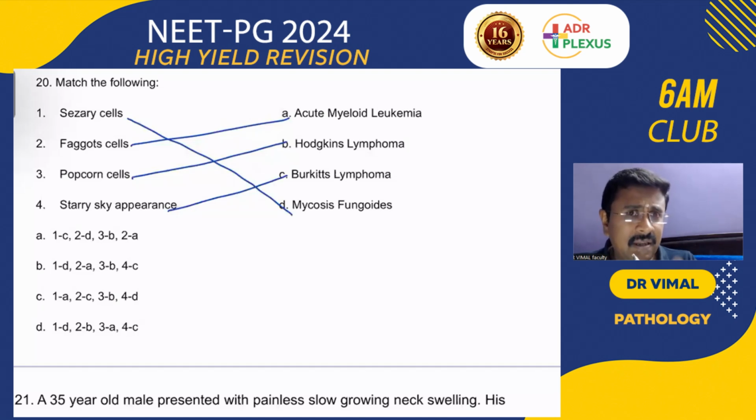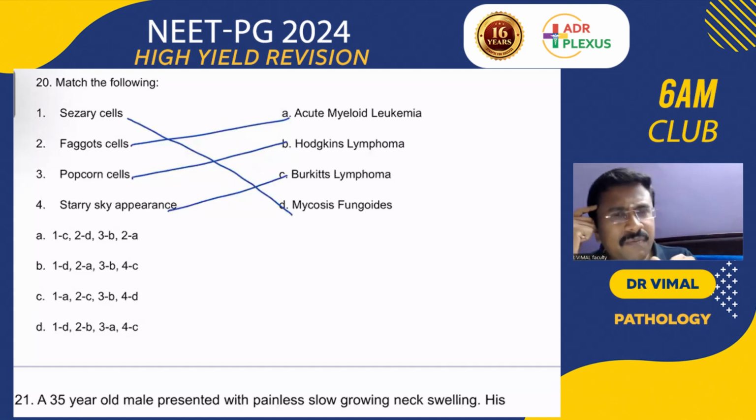Five types are there. The first 4 types are called classical: mixed cellularity, lymphocyte rich, lymphocyte depleted, and nodular sclerosis. And the 5th one, nodular lymphocyte predominant, is the non-classical one. Why? Because all these 4 classical ones are positive for CD15 and CD30, but this is CD15 and CD30 negative. But please remember, this nodular lymphocyte predominant is BCL6 positive.